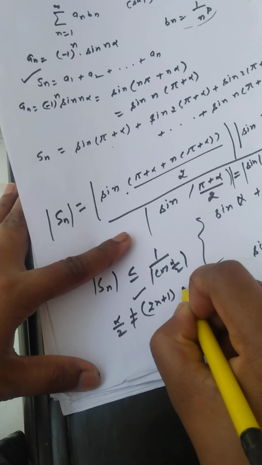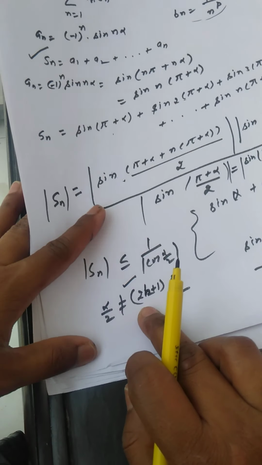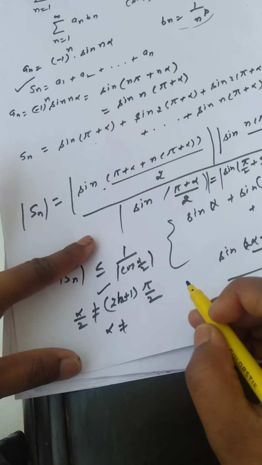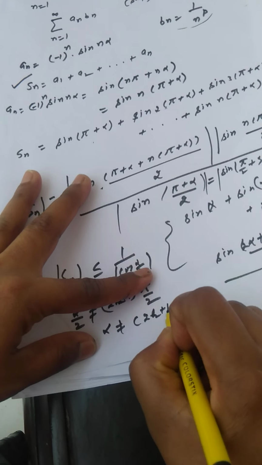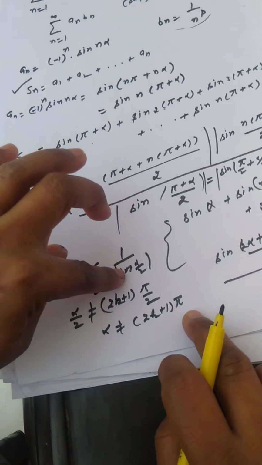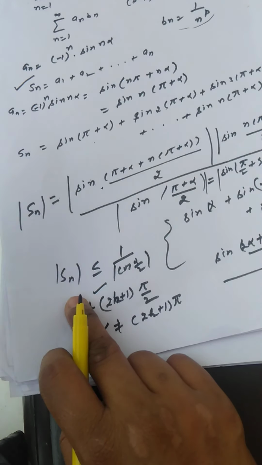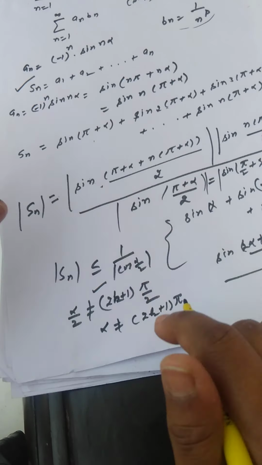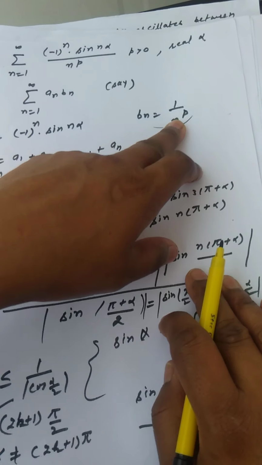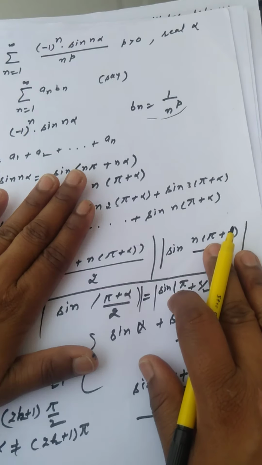If alpha by 2 is not equal to (2k plus 1) pi by 2, then it is non-zero. That means when alpha is not an odd multiple of pi, this is a finite quantity, so the sequence of partial sums is bounded, and b_n is monotonically decreasing to 0, so the series is convergent by the Dirichlet test.